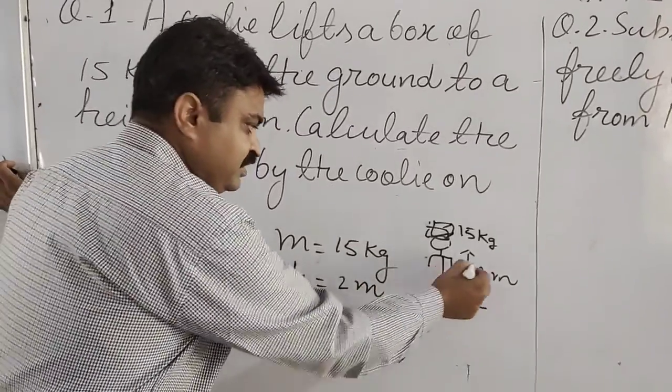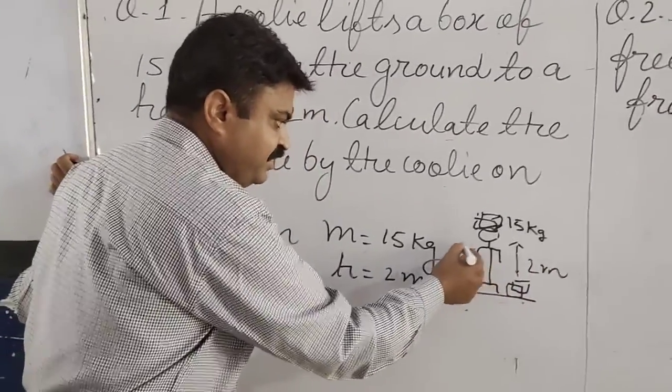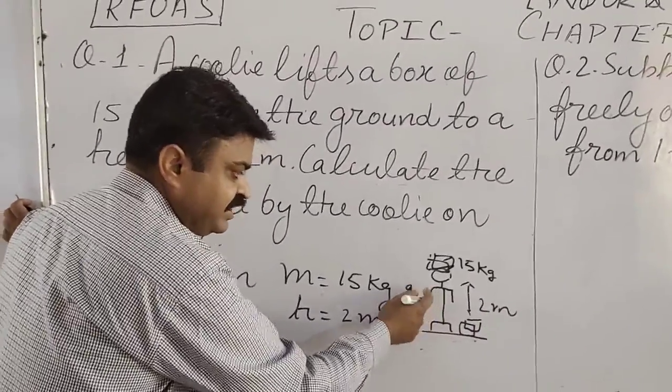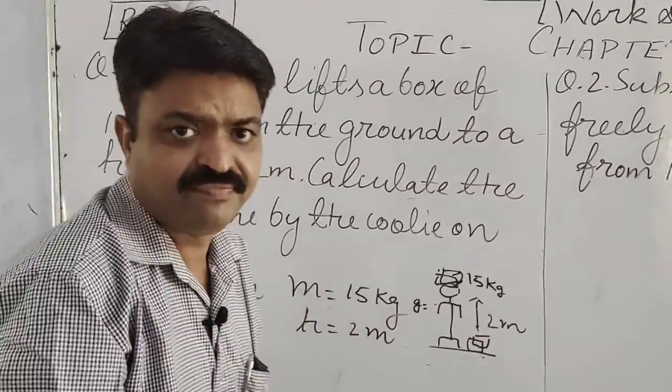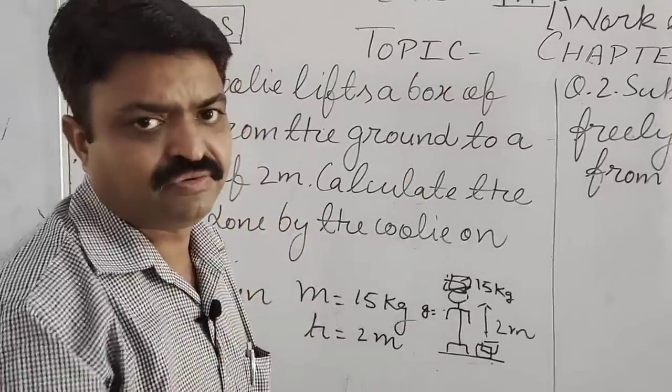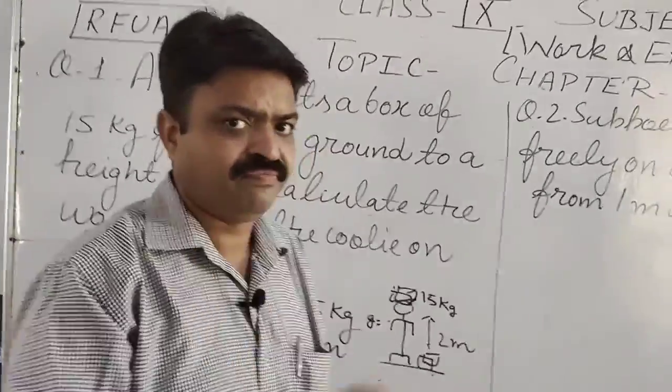That's why the acceleration here will be equal to the acceleration due to gravity. Can you tell me, what is the acceleration due to gravity? It is 9.8 meters per second square.